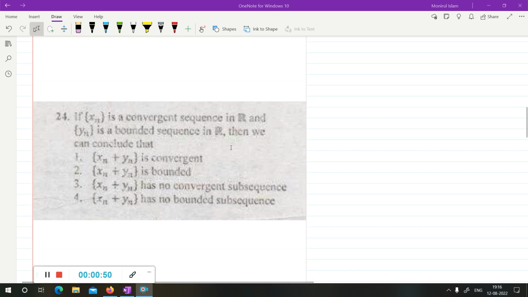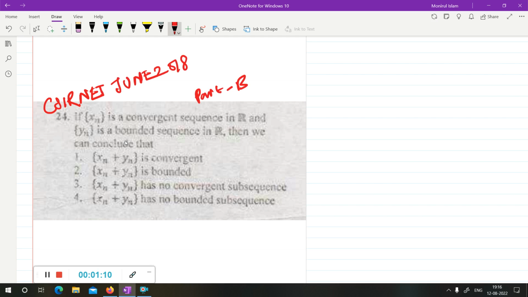So let's start with this question, okay. This question came in CSIR NET June 2018, okay. This is a Part B type question, means a 3 mark question, okay. And among them, option 1 will be correct. So you have to select the correct option now, okay.